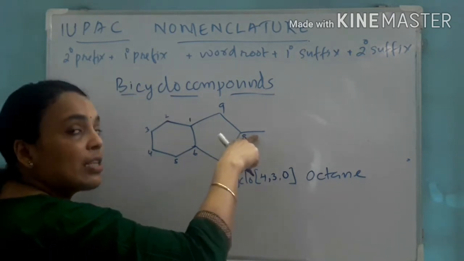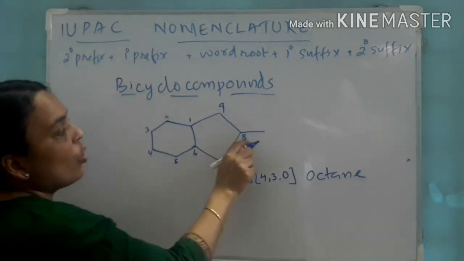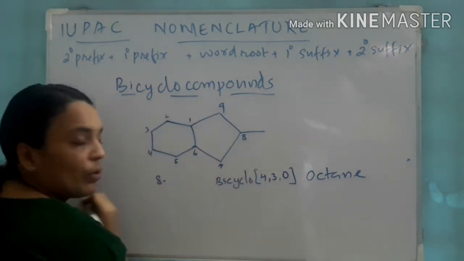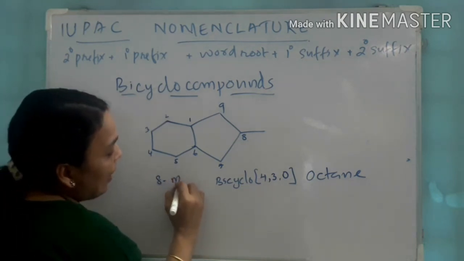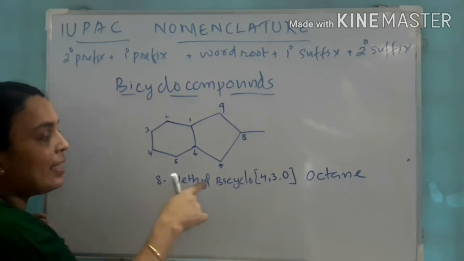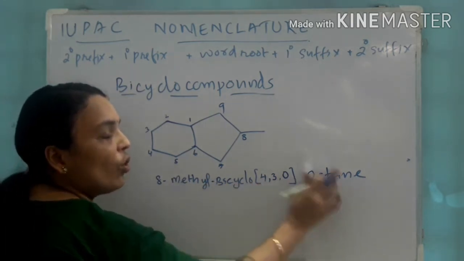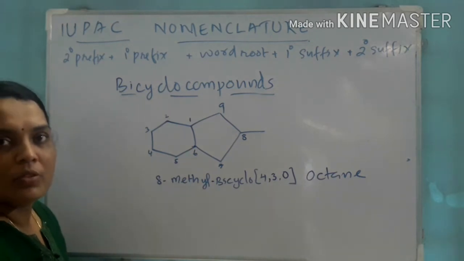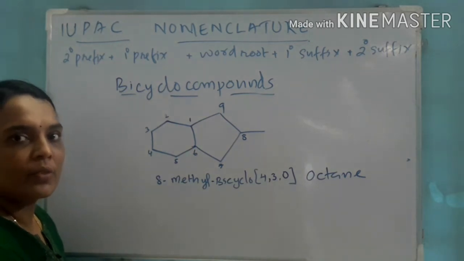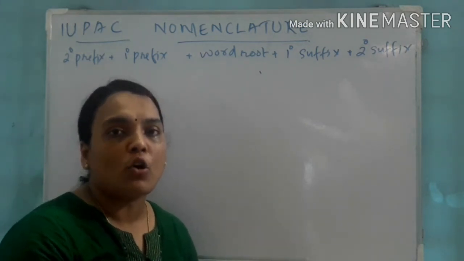Is it enough? No. Here there is a substituent, so it comes as a secondary prefix. On the 8th carbon, what is present? Methyl. So before bicyclo we write 8-methylbicyclo[4.3.0]octane. Got it? Okay. Now let us see another type of compound called spiro compounds.